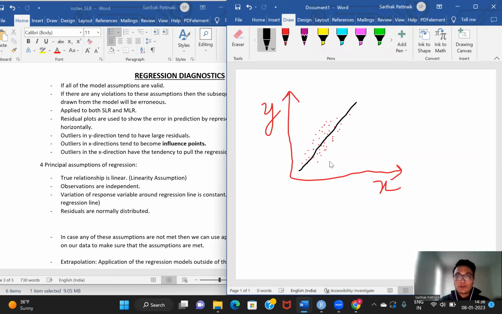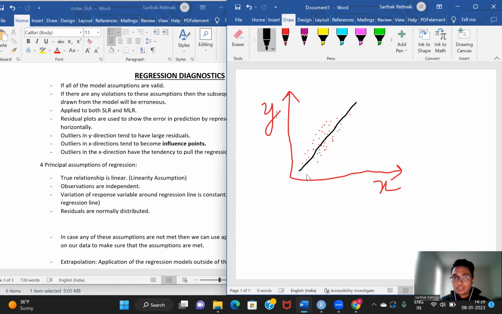Now, what residual plots are used for is to measure the error of prediction. We already studied the least square regression error, which is the difference between the actual value of a point and its predicted value on the regression line. Residual plots are very similar to scatter plots.